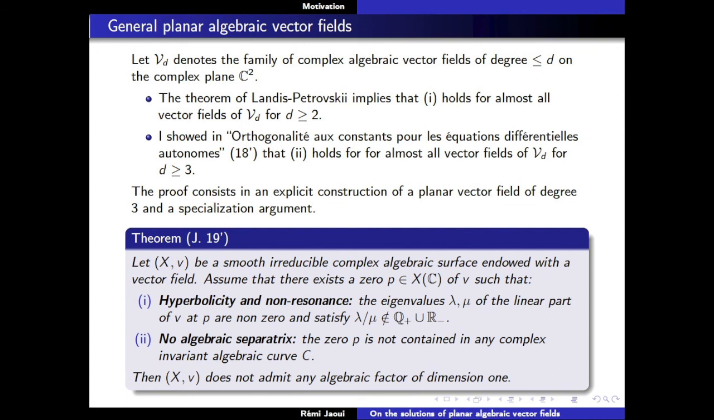So you need to add a little bit of global information to be able to study algebraic factors. That bit of global information comes from the second property: that P is not contained in any complex invariant algebraic curve C. As you see, the first property is satisfied by almost all vector fields. If you take a vector field at random, there's no reason why it has a zero, and no reason why the two eigenvalues should satisfy that. And the second property is fulfilled by the Landis-Petrovsky theorem. There's not any algebraic curve at all.